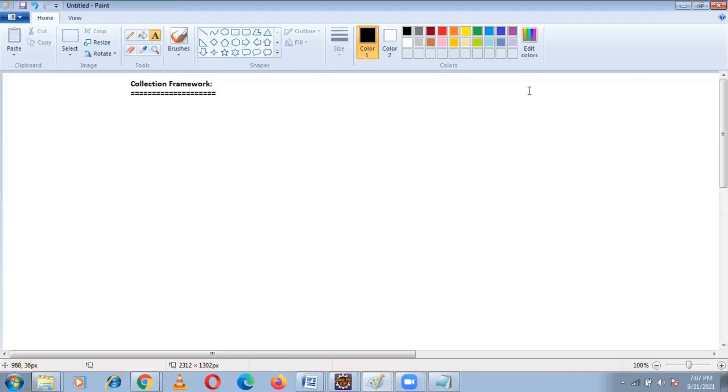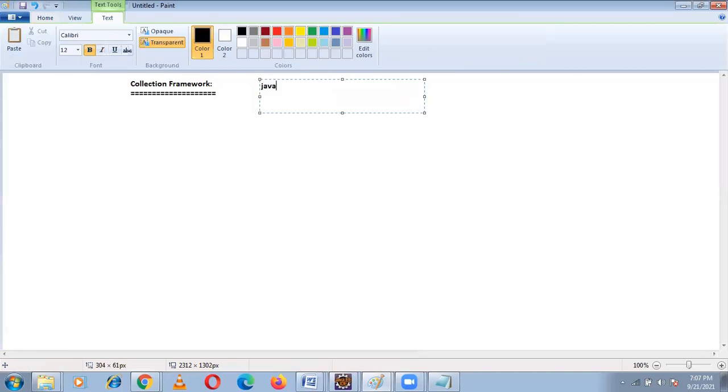This collection framework is in the package called java.util. All the collection classes and interfaces are present in the java.util package.